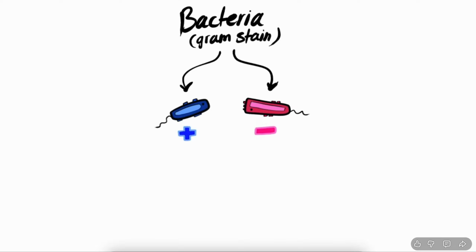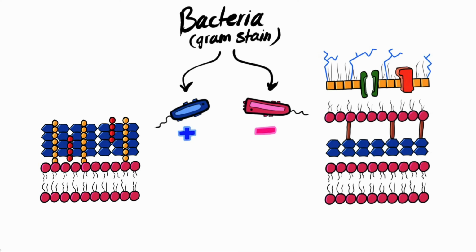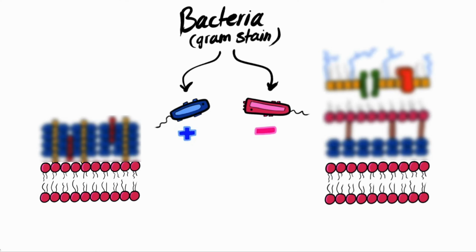Now we'll move on to gram staining. In gram staining, we can classify bacteria into either gram-positive or gram-negative, and that depends on the cell wall constituents and its ability to react with the gram stain. To classify them, gram-positive react with the stain and give blue color, while gram-negative react with the stain and give red or pink color. If we look at the membranes of both gram-positive and gram-negative bacteria from the inner layer, we see that both of them have plasma membrane.